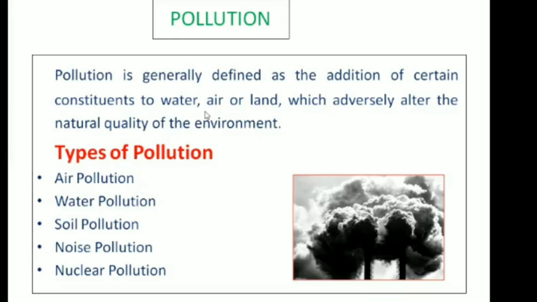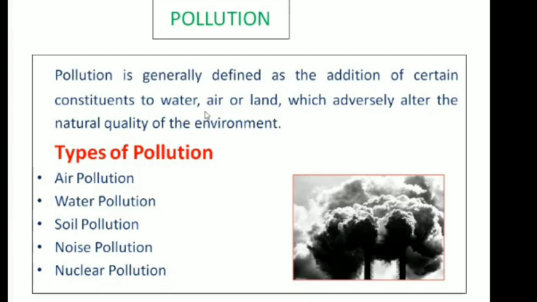You have different types of pollution, namely air pollution, water pollution, and soil pollution. In general, if you have the presence of any unwanted constituents in the air, water, or land, then it is known as pollution.